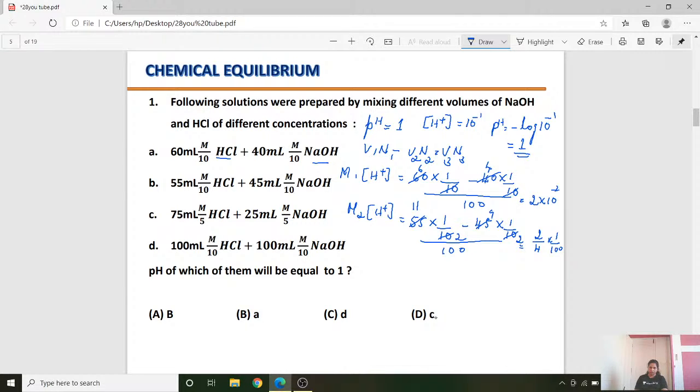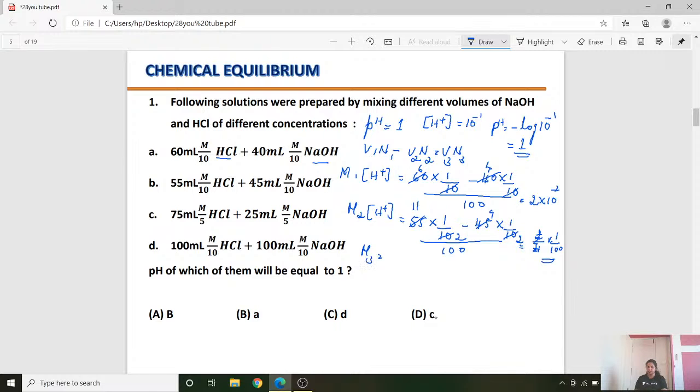So this will be, you can see here, this is 9, 10, 11. Correct? No. This will be 2 by 2. 9, 10, 11, that means 2, right? Okay, so this will be 1 by 100 we are going to get. That means you are going to get 10 to the power of minus 2, not 10 to the power of minus 1. We can't go with this. We will try the third one.